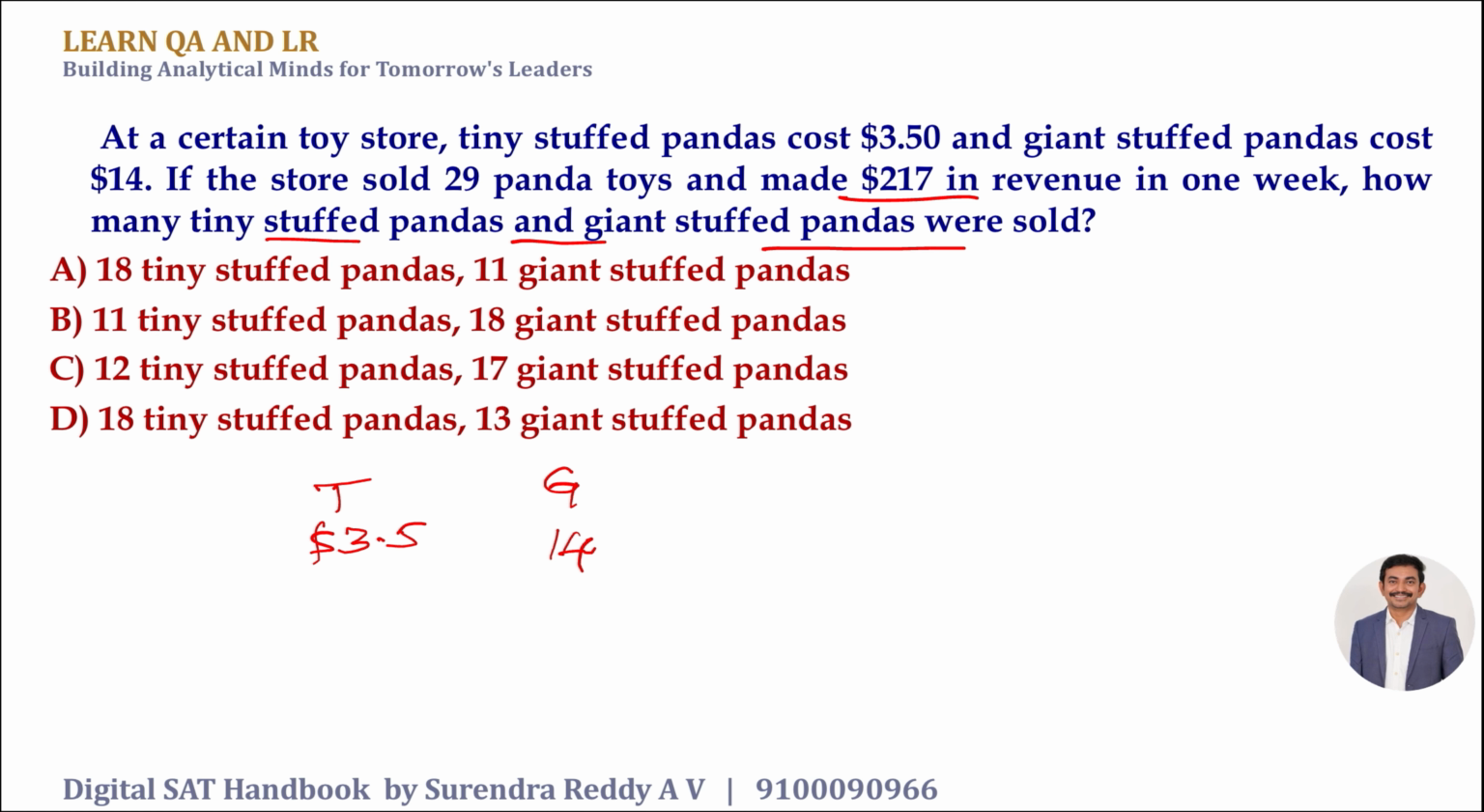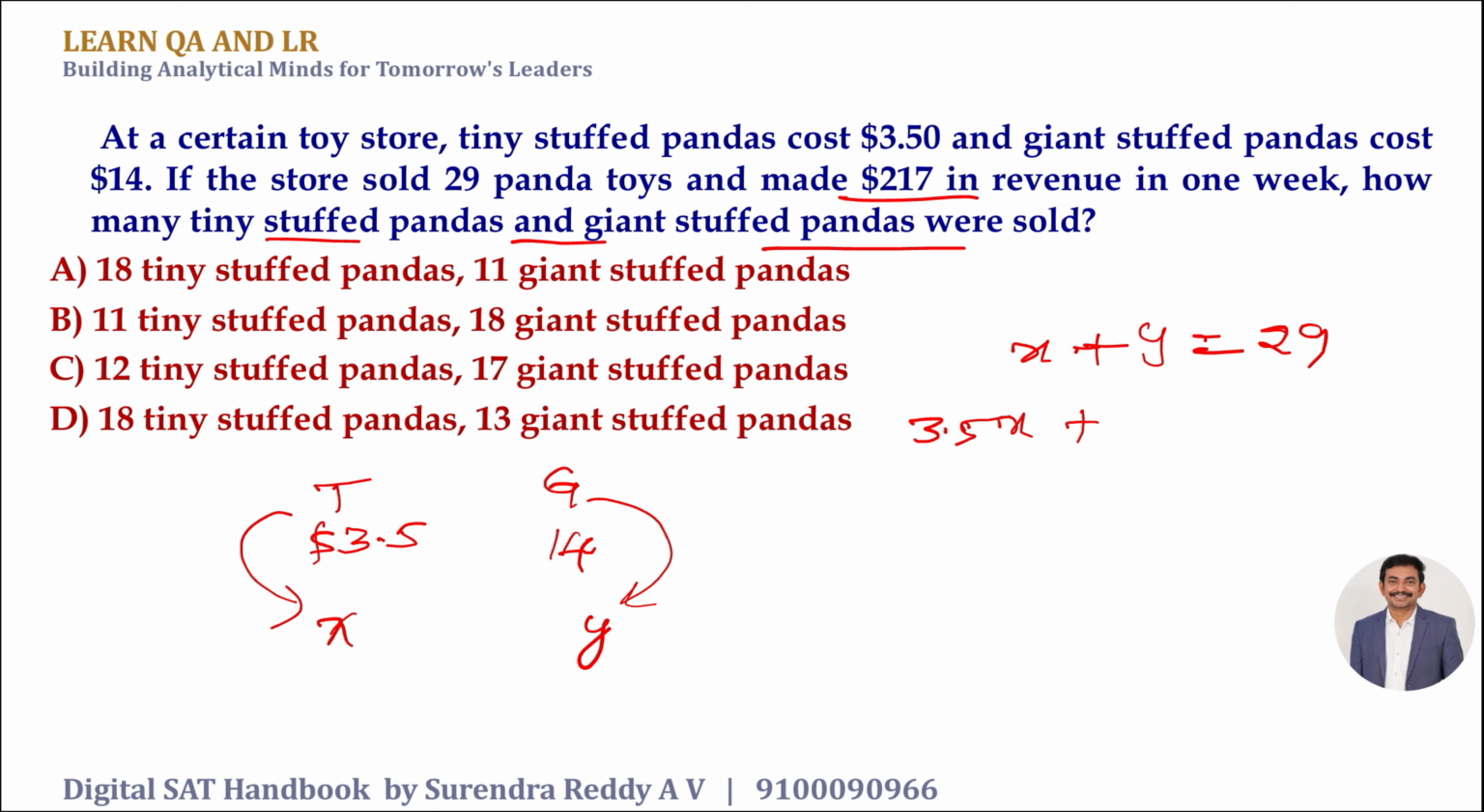Let's say there are x number of tiny stuffed pandas, y number of giant stuffed pandas. So one of the equations is the number of pandas, which is 29. Coming to the revenue model, each tiny stuffed panda costs $3.5. x pandas would be 3.5 into x. Here it would be 14 into y. The sum of these two would be $217, right? Now, you know how much time it will take to solve these two simultaneous equations.